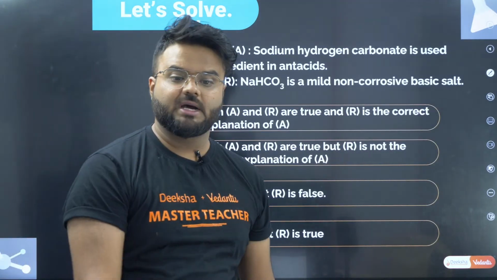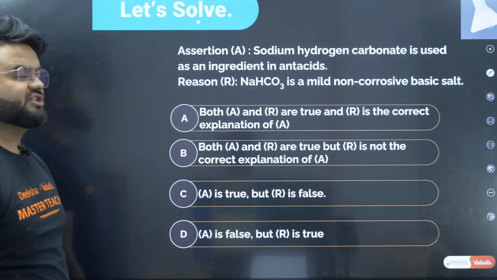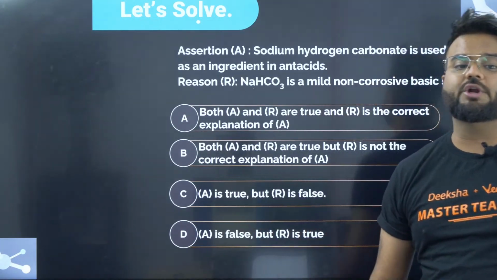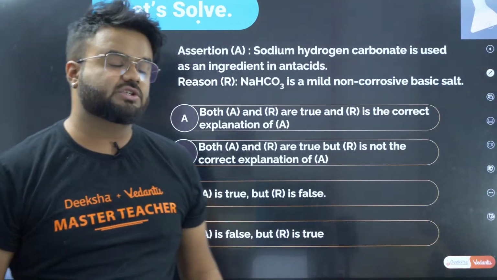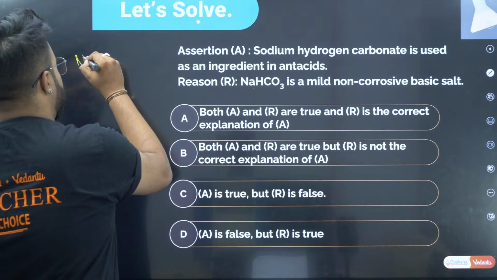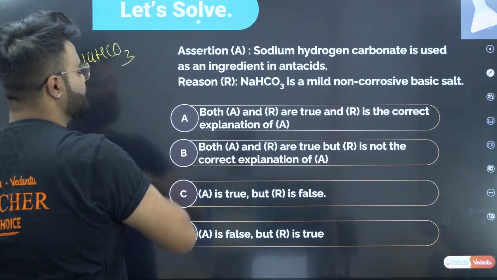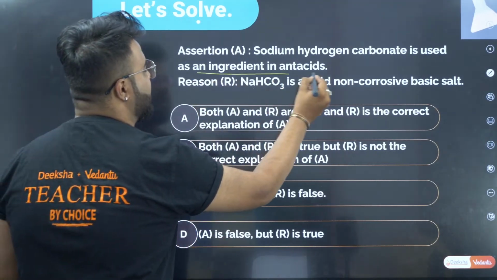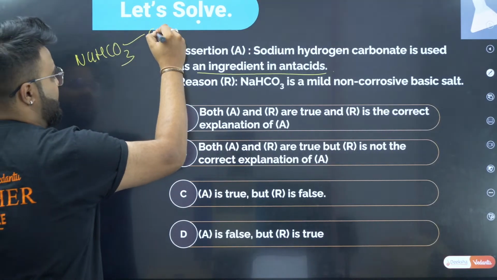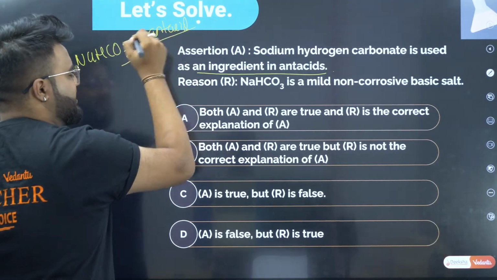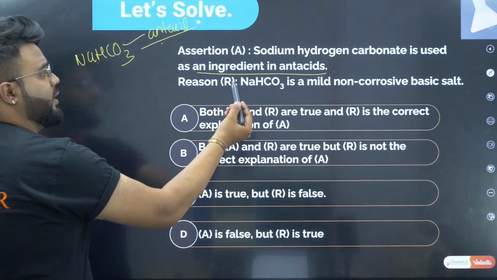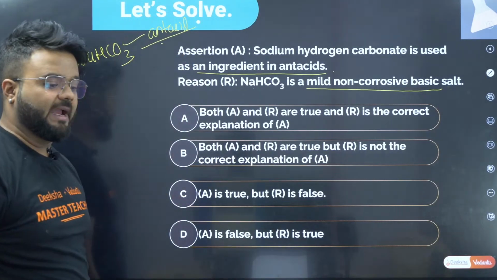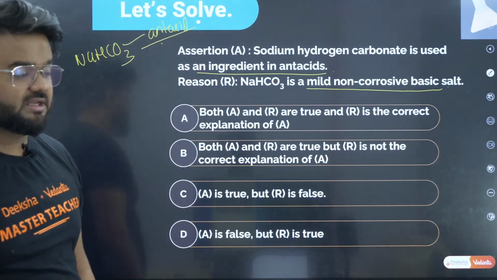Next question, same assertion and reasoning type. Assertion says sodium hydrogen carbonate. Now everyone knows what sodium hydrogen carbonate is. That is nothing but your sodium bicarbonate, that is NaHCO3. NaHCO3 is used as an ingredient in antacids. Everyone knows it is used as an antacid. And the reason says sodium bicarbonate is a mild non-corrosive basic salt.